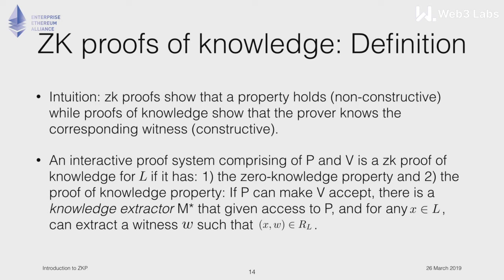This basically says that whenever P can convince V to accept, somebody can extract a witness from P. So this means that a witness exists, even though it's not written per se on the tapes of the machine P, but it can be extracted, computed from whatever P knows.